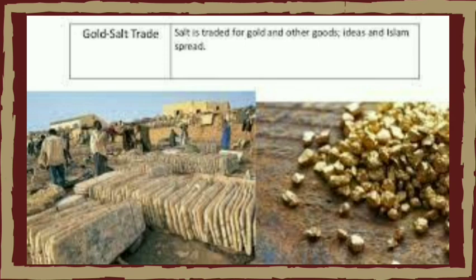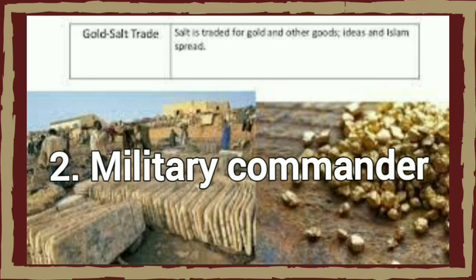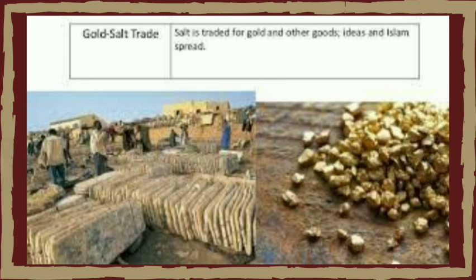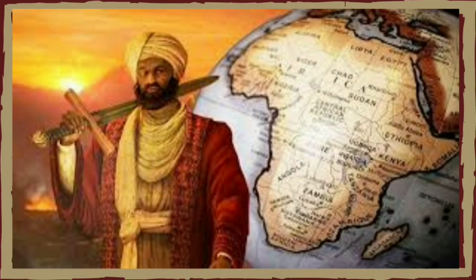Number 2, military commander. The king served as the supreme commander of the Songhai military forces. He led the Songhai army during times of war. He planned military campaigns and made strategic decisions regarding defense and the expansion of the empire.